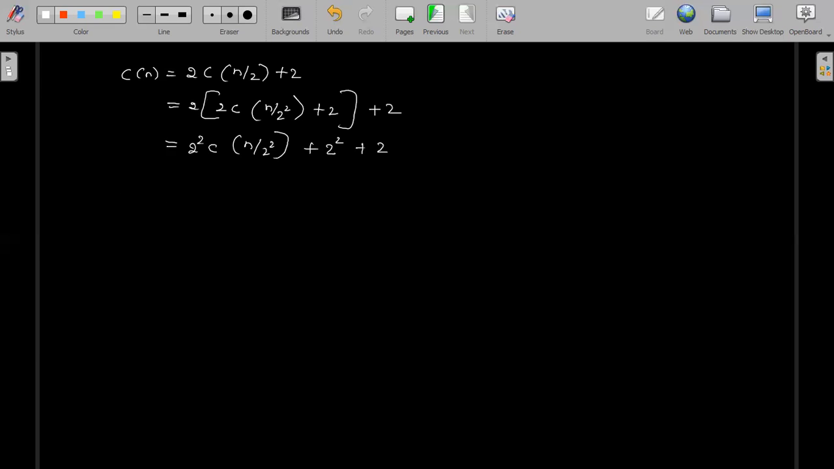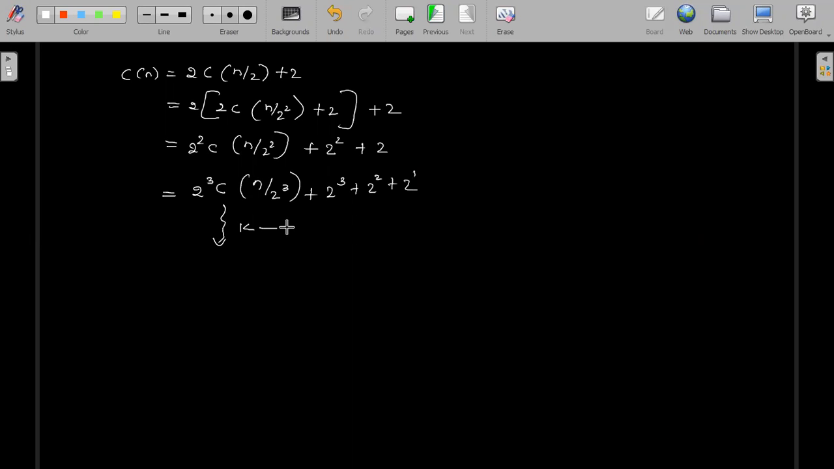Now if I follow the same thing and apply it again, what will it become? 2 power 3, again n by 2 cube. Yes or not? N by 2 cube. Again 2 power 3 plus 2 square plus 2. That's it. So I can write 1 also here if you want. So apply for k times here also.